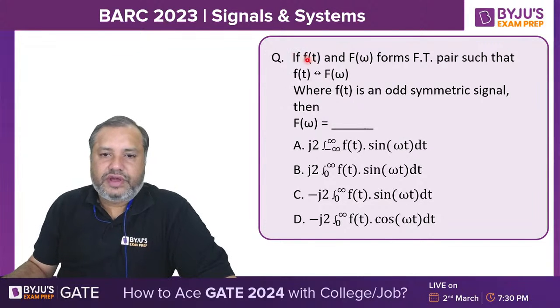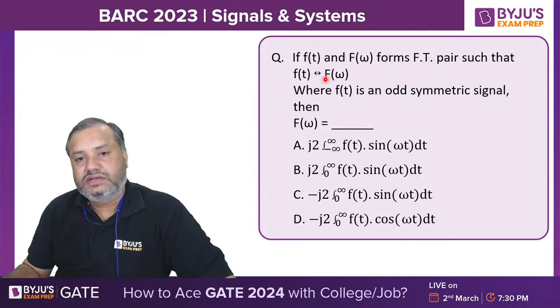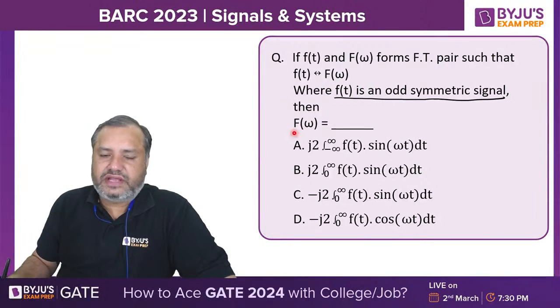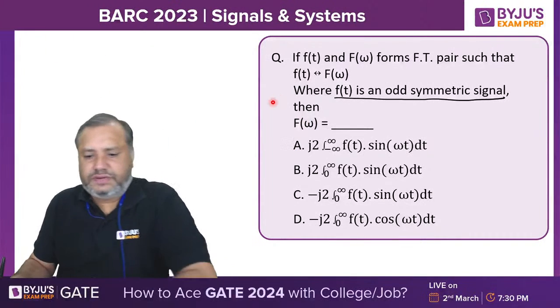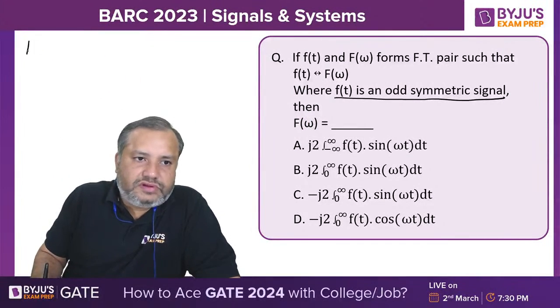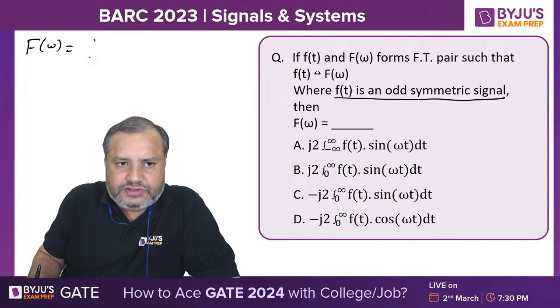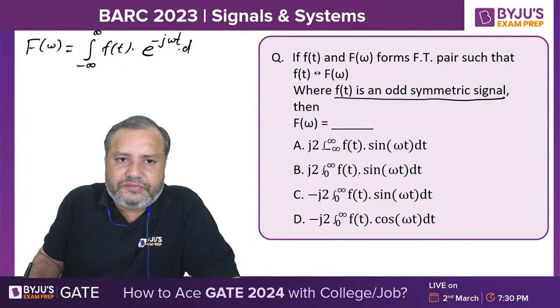So if f of t and f of omega form a Fourier transform pair, and if f of t is an odd symmetric signal, then what is f of omega? Very nice question. So students, f of omega is the Fourier transform of f of t. So it will be integration from minus infinity to infinity, your function f of t will be here, and e raised to minus j omega t will be here.